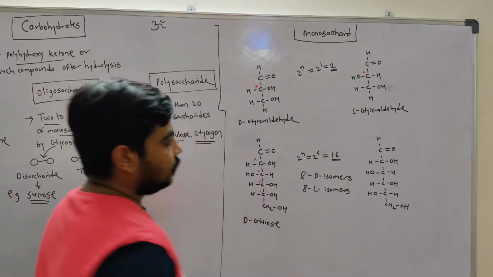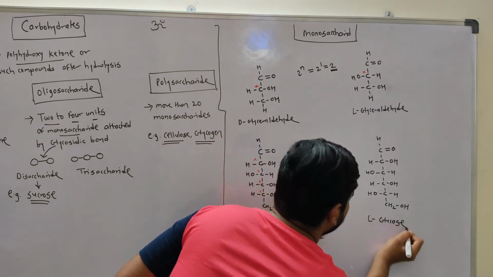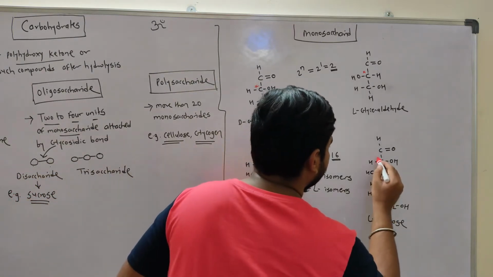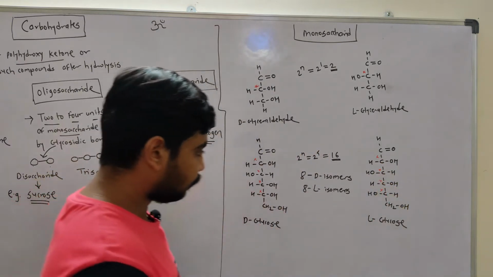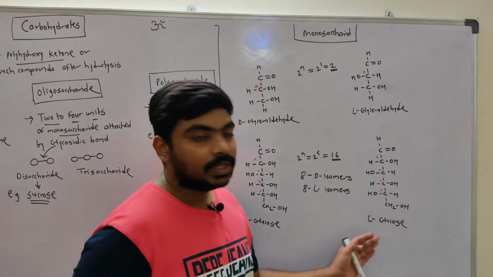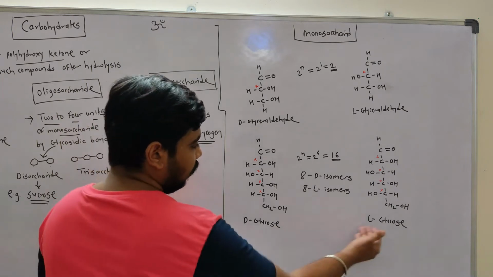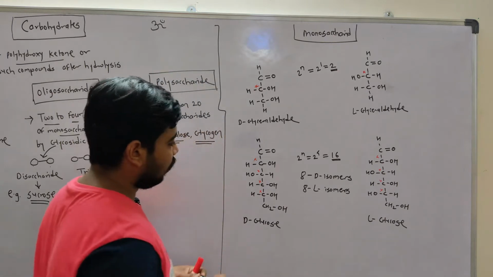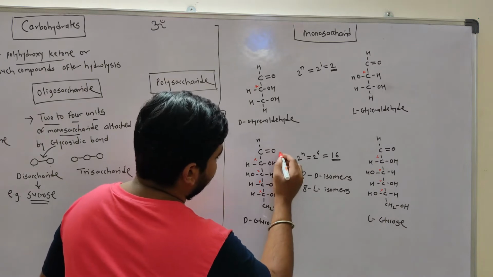Okay, so 1, 2, 3, 4, 5, 6, this is L-glucose. So it also has 4 chiral carbons. But how do we decide which will be D-glucose and which will be L-glucose? The difference between D and L-glucose is a configuration change around the chiral carbon which is most distant from the carbonyl carbon.